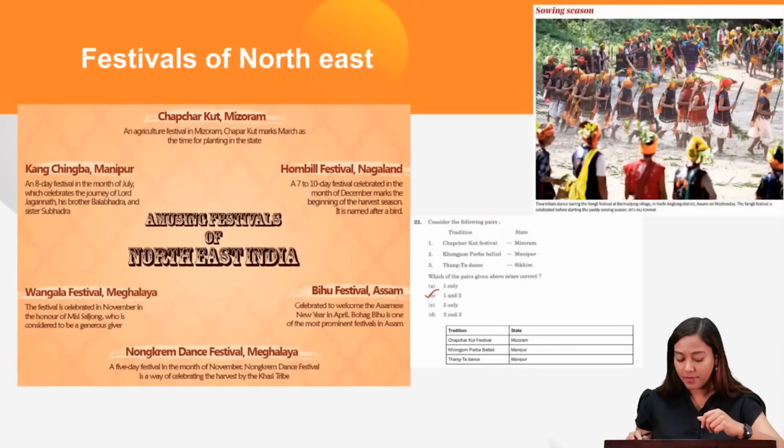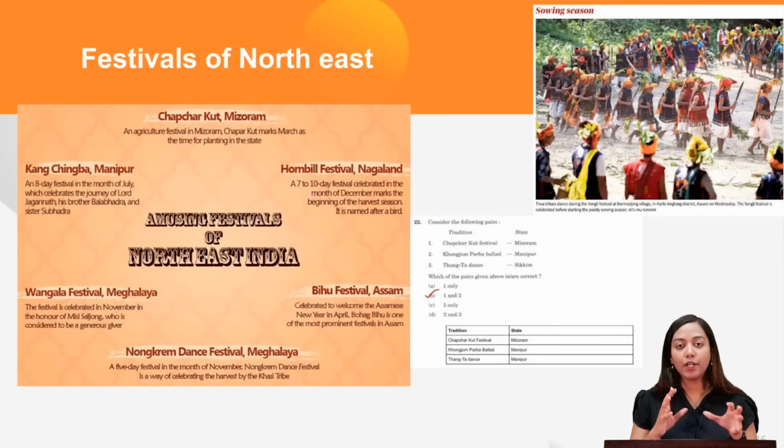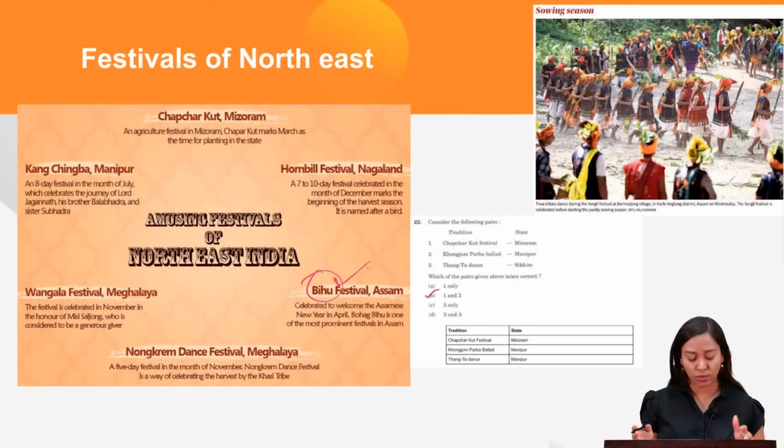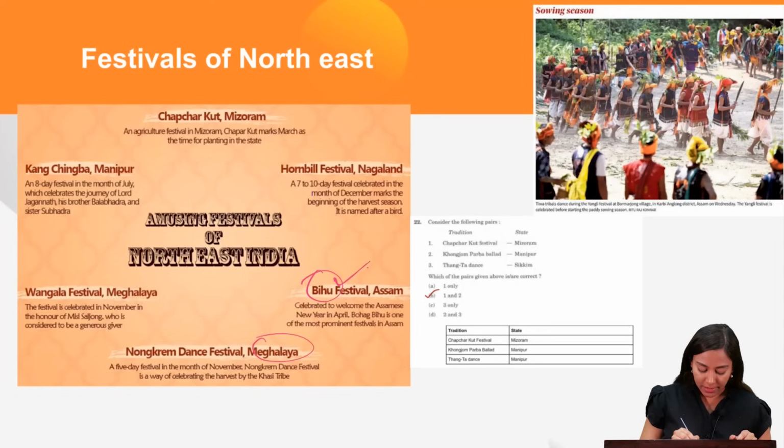So first of all, let's read about the festivals of Northeast. Reading about it, please try to take notes of it. So starting with Assam. In Assam we have Bihu festival. Every one of us knows this. Next we move to Meghalaya. So in Meghalaya they celebrate Nongkrem dance festival. Krem stands for caves. You know there are a lot of caves in Meghalaya. So Nongkrem is basically to celebrate the harvest by the Khasi tribe.